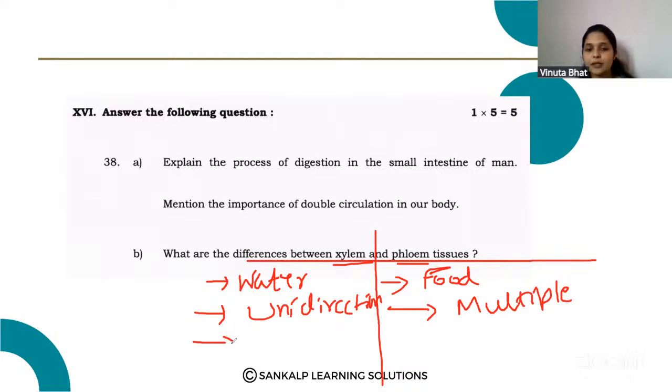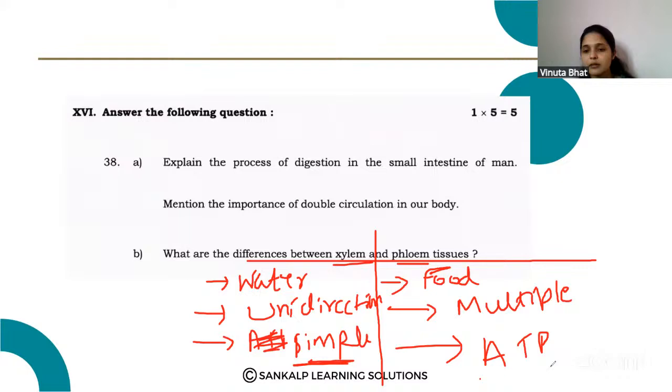Xylem uses simple physical forces for the water transportation, and phloem uses ATP for the transportation of the food. Okay, so like this you have to write the difference between the xylem and the phloem.